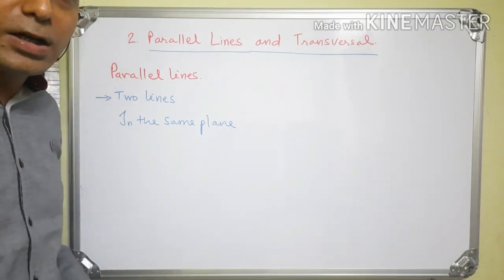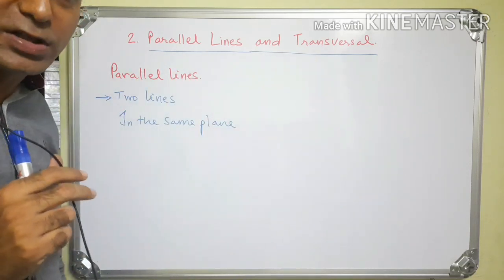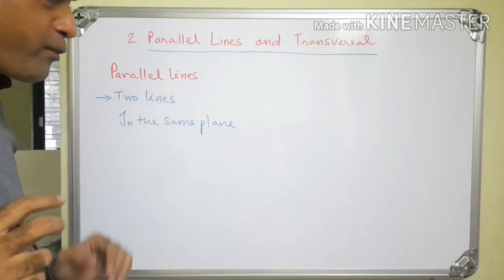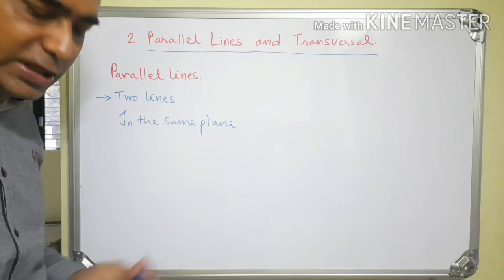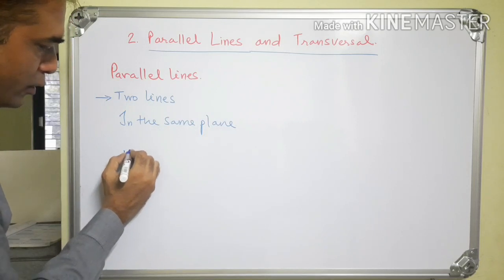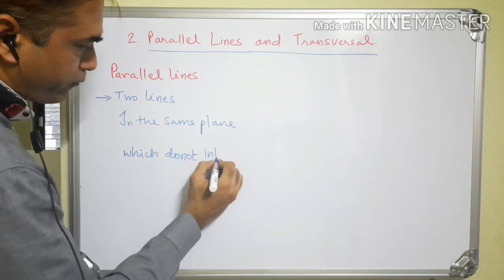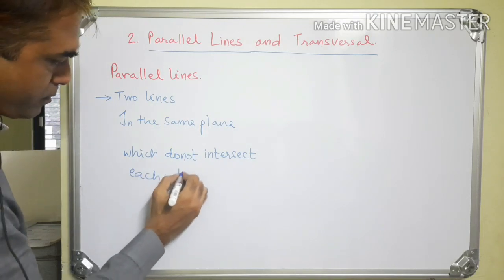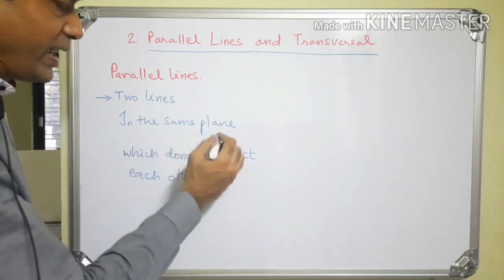Dear students, let's start today's chapter, that is chapter number 2, parallel lines and transversals. Now let's see what is the meaning of parallel lines. Two lines in the same plane which do not intersect each other are called parallel lines. Now, what is the meaning of two lines in the same plane?